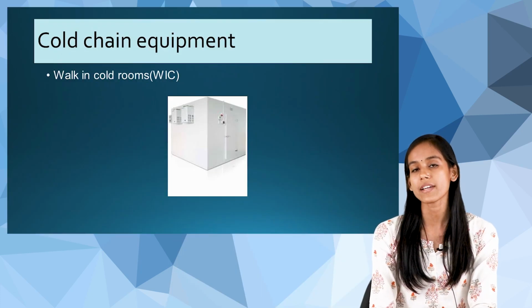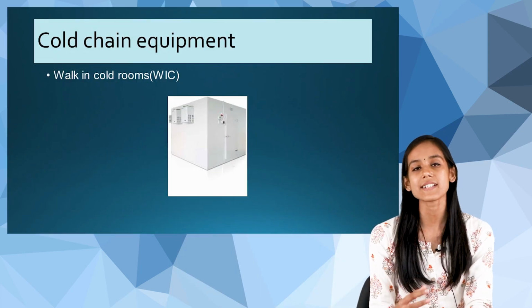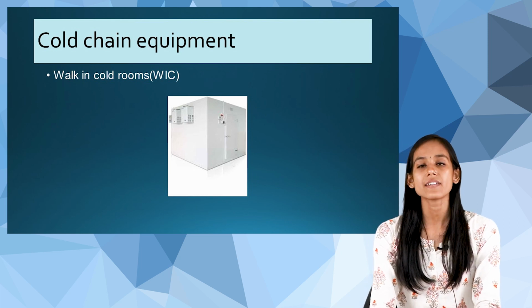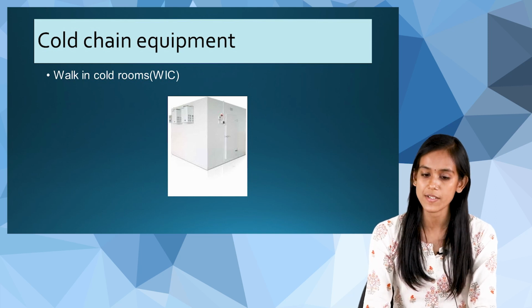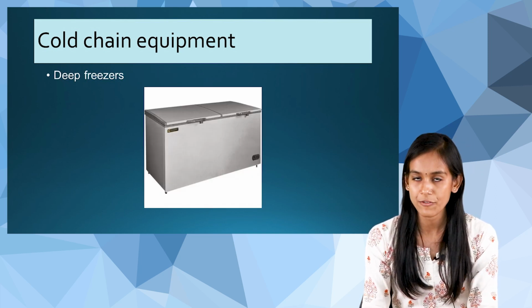Now the next thing is, what are the equipments in cold chain? Basically we have three equipments. The first one is walk-in cold rooms, and this is at regional level, and this contains storage up to 3 months. Next, we have deep freezers.